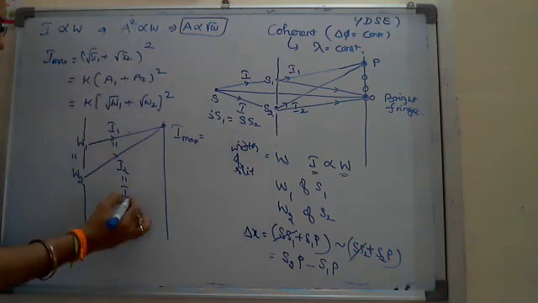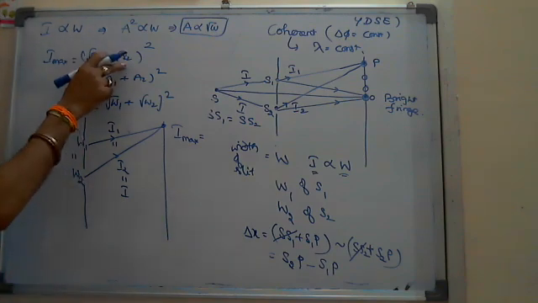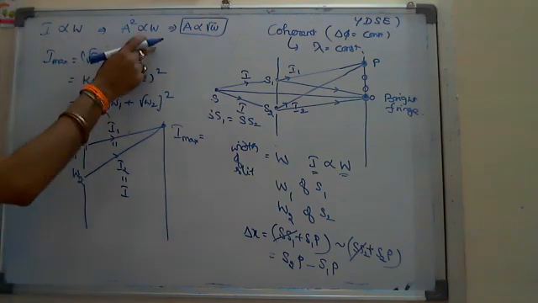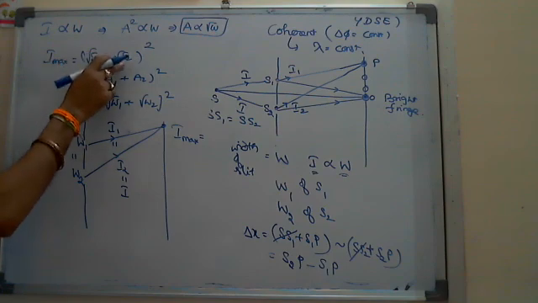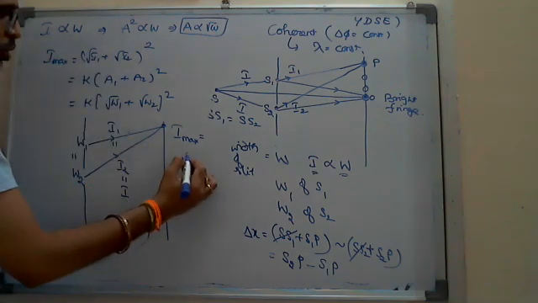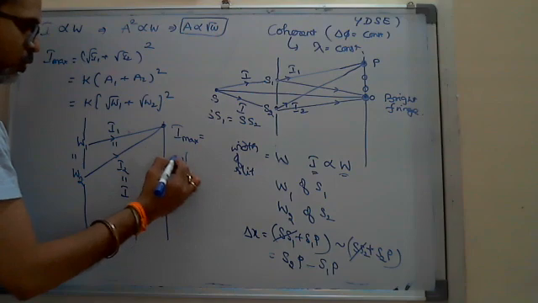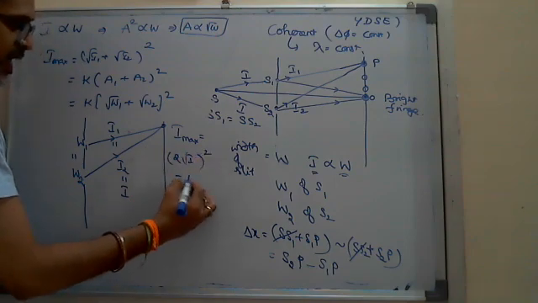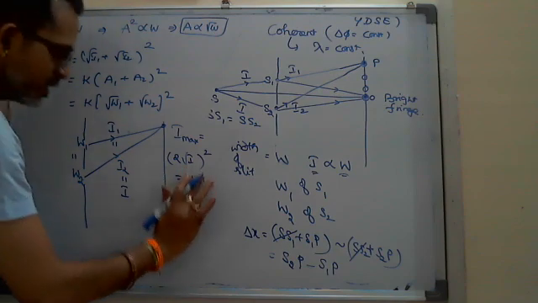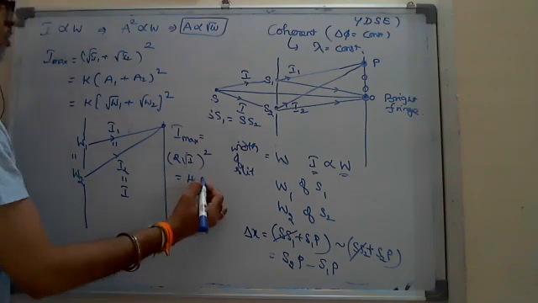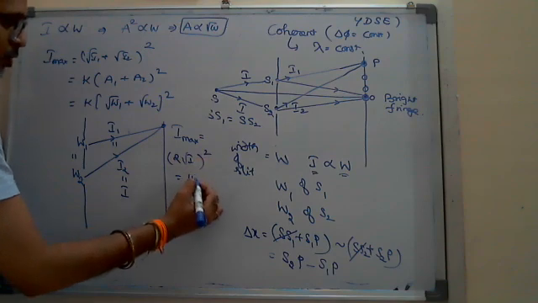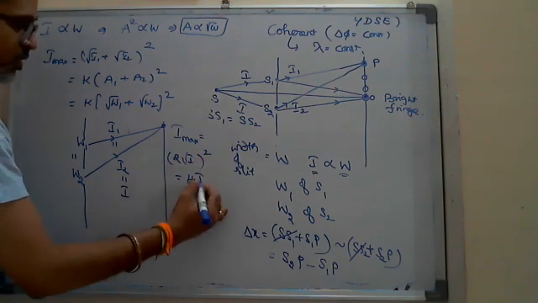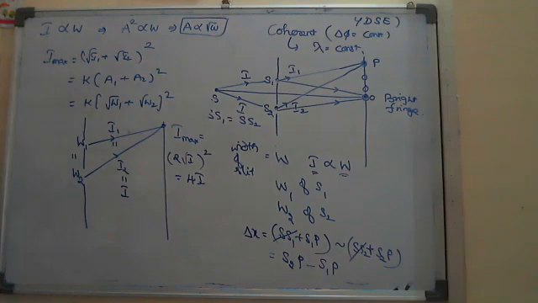Let it be some I. So root I plus root I, that is 2 root I whole square, which equals 4I, since root I whole square is I.